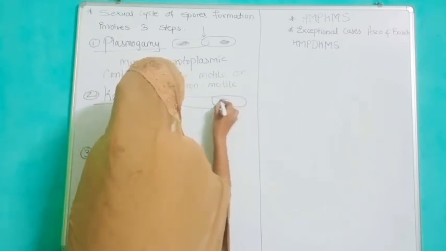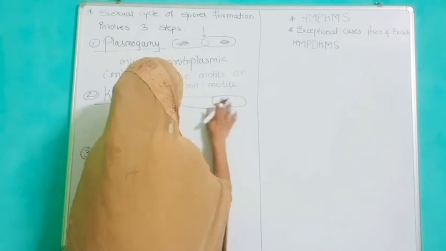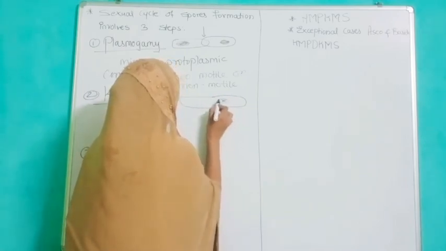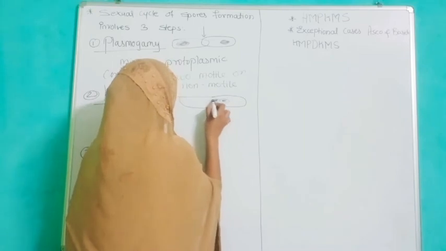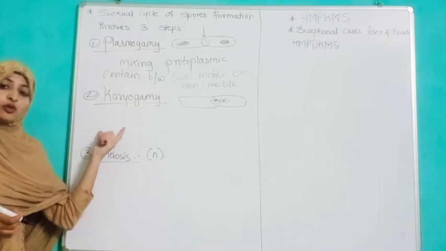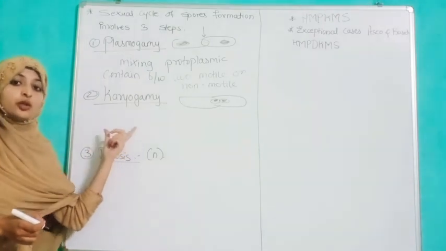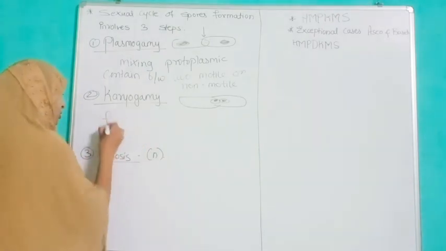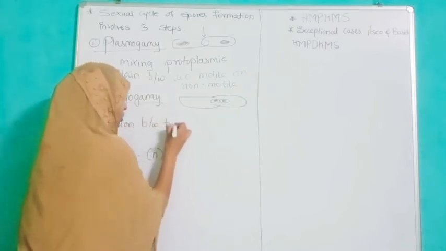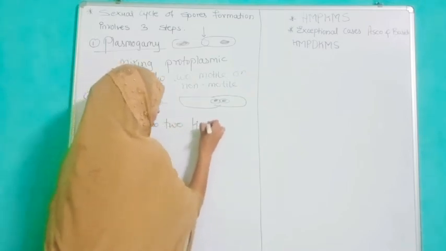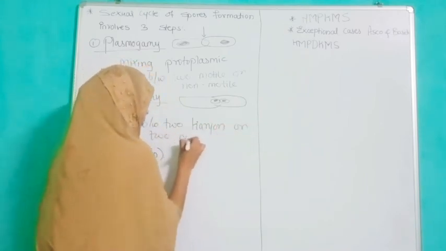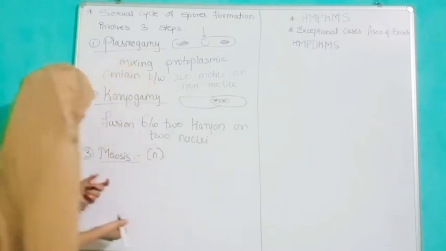You can see the nuclear material get fused, meaning the fusion between two karyons or two nuclei.